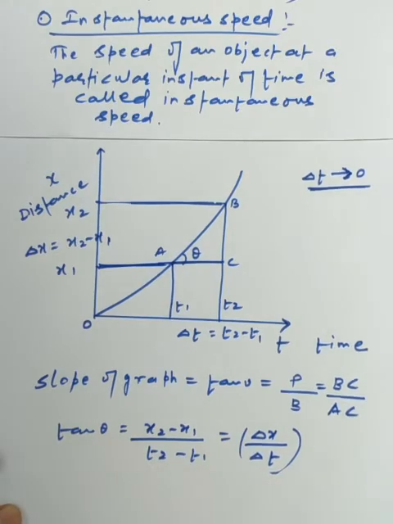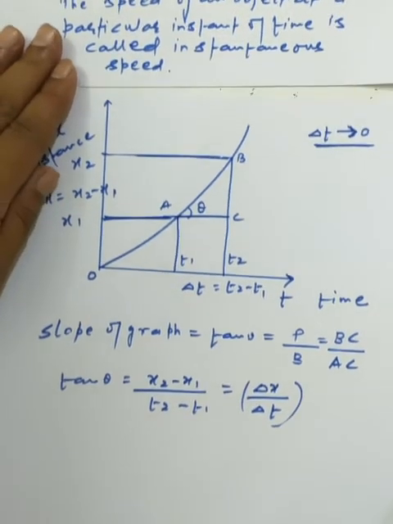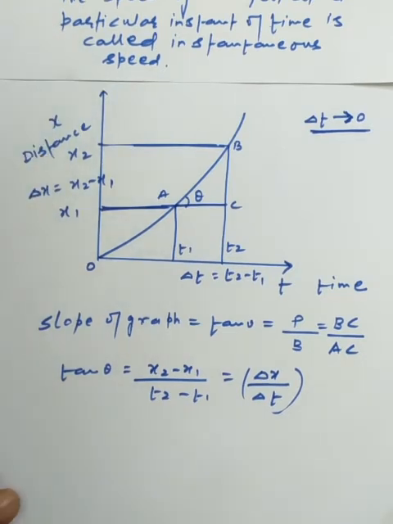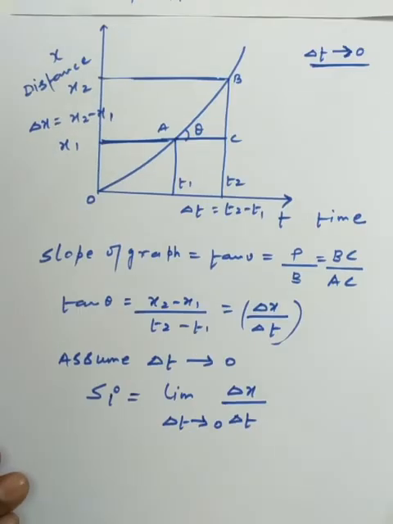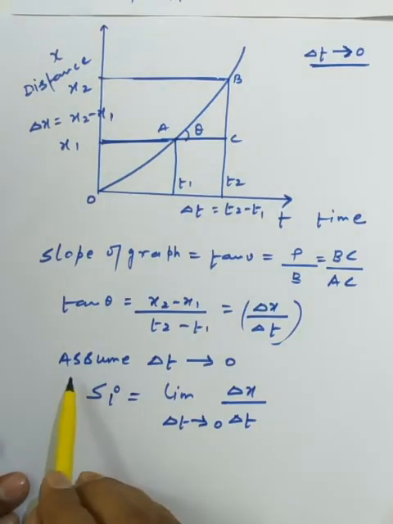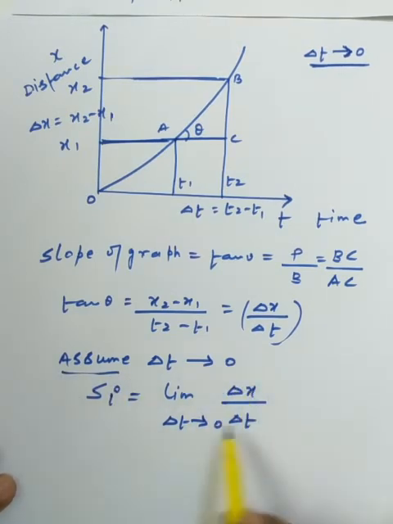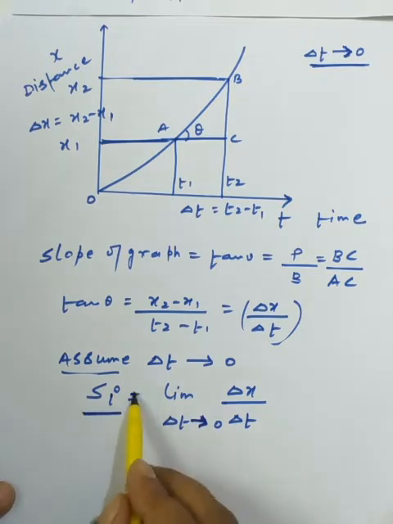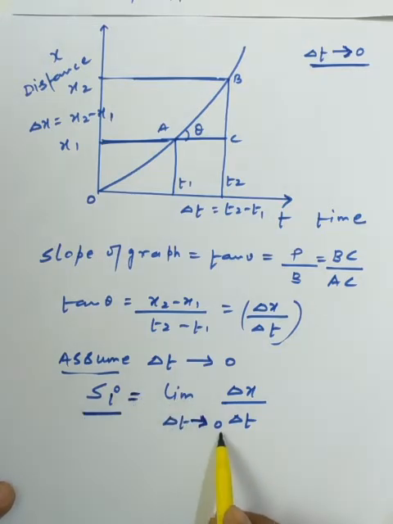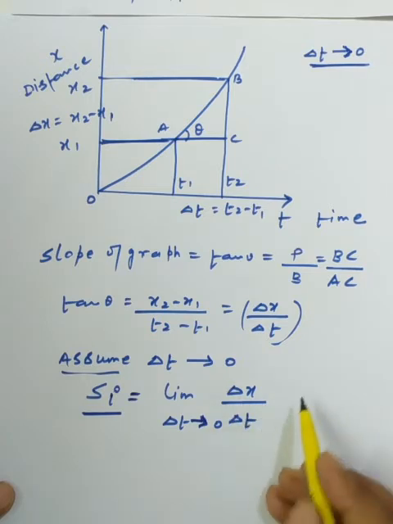But we are finding the concept of the instantaneous speed up to where the time interval approaches 0. Now as per the nature of the term, we are assuming that delta t tends to 0. So we are applying the limit as the time interval approaches 0. The instantaneous speed is equal to limit delta t tends to 0 of delta x upon delta t.